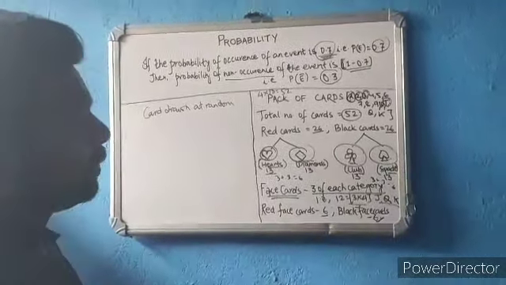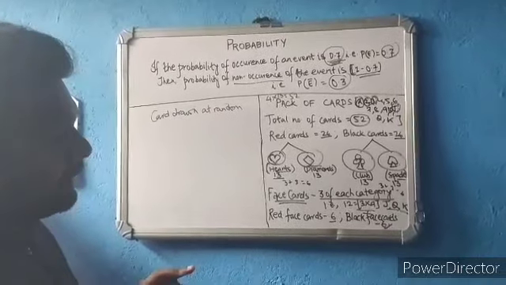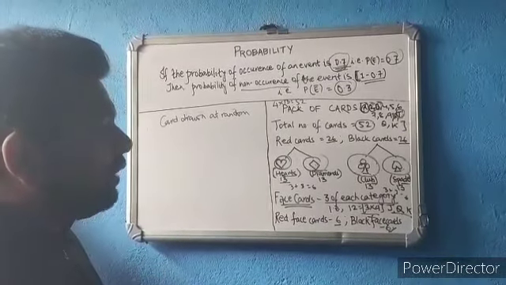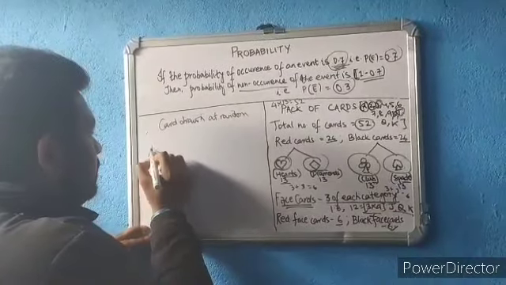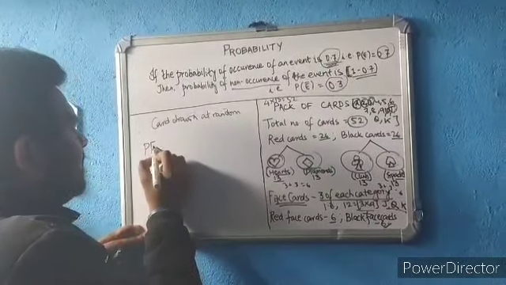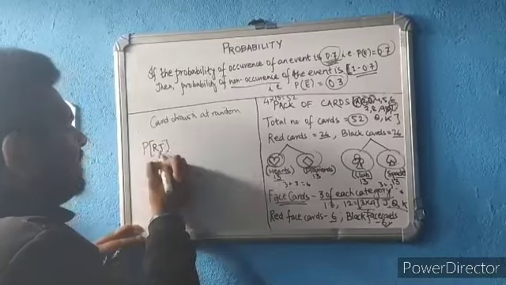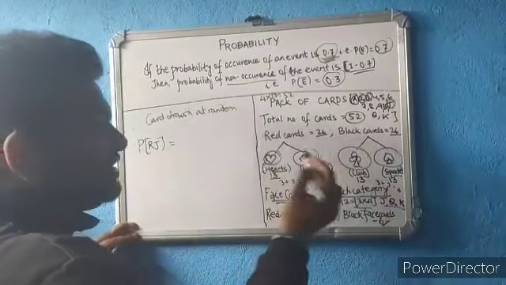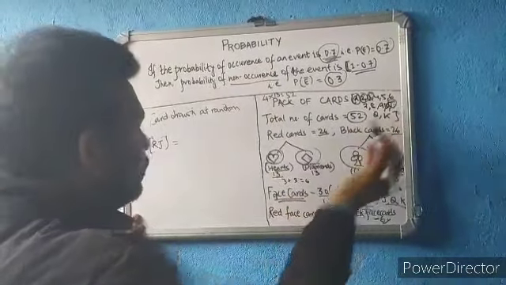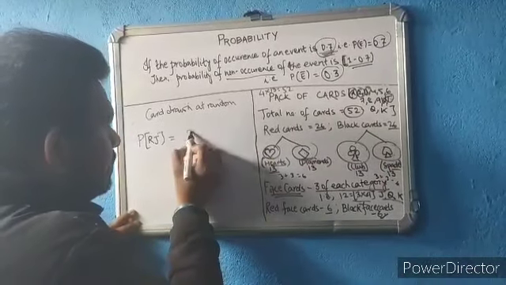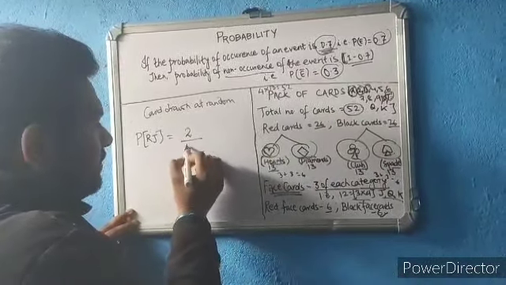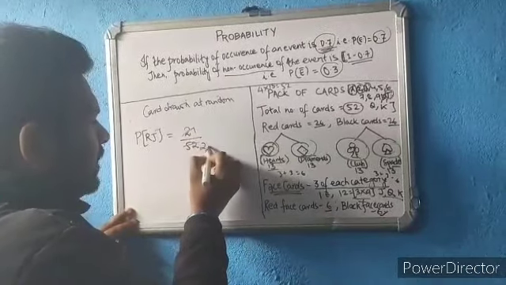Now, if I ask, what is the probability of getting a red jack? Probability of getting a red jack. So how many red jacks are there? How many jacks are there? Obviously jacks will be 4. But red jack means either heart or diamond. So 2 divided by 52, this will give you 1 by 26.